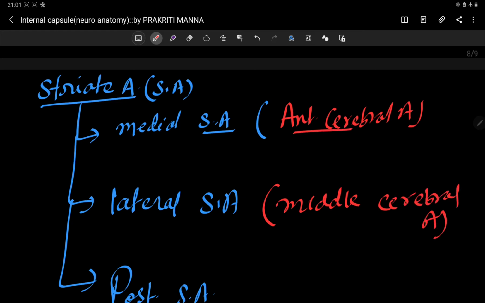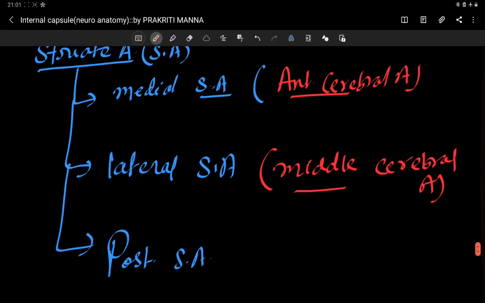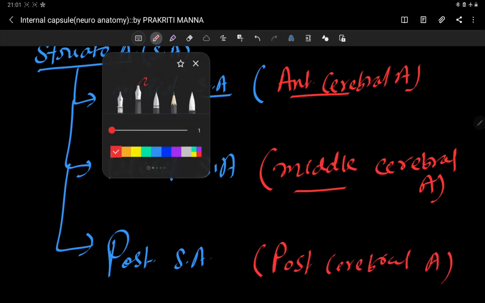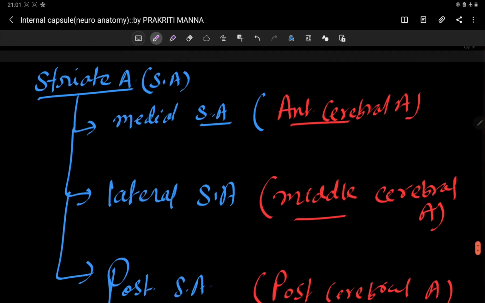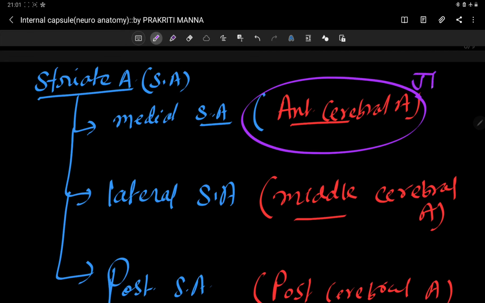These arteries, anterior cerebral artery and middle cerebral artery, are actually either forming the circle of Willis or are branches of the circle of Willis. And posterior striate artery is coming from your posterior cerebral artery. This is actually a previous year's question, GPMAR question. Your medial striate artery is a branch of what? This is a branch of your anterior cerebral artery. This is a GPMAR question, previous year.